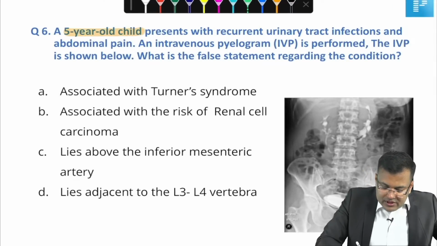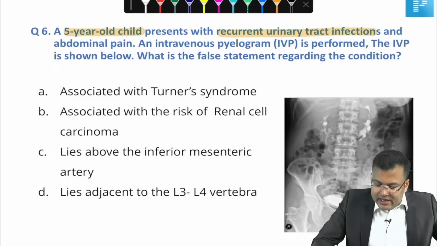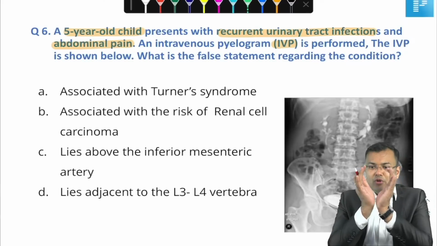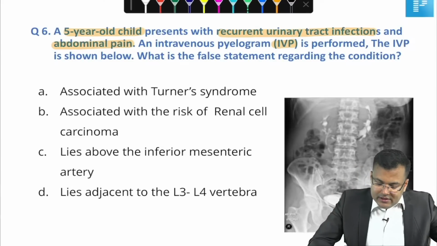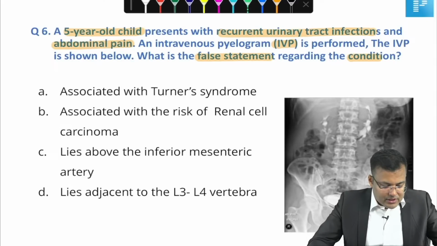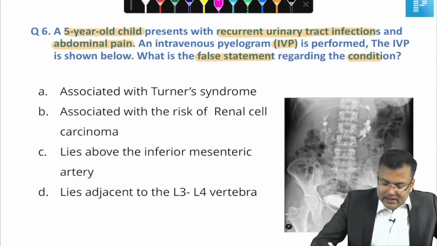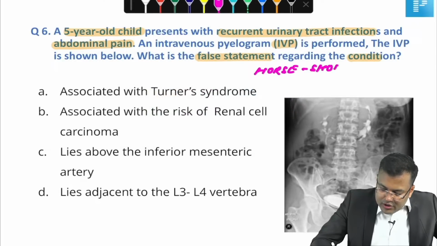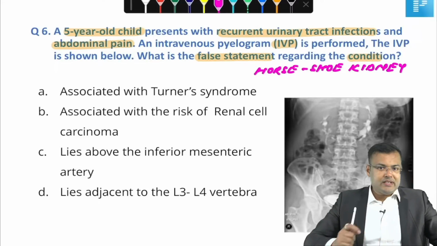5 years old child, recurrent UTI and abdominal pain. IVP is done in which there is hand joining sign. What is the false statement regarding this condition? Guys, tell me. Yes, all of you are correct guys. This is a typical case of horseshoe kidney. So, what is this? This is horseshoe kidney. Clear? First, let me discuss horseshoe kidney.